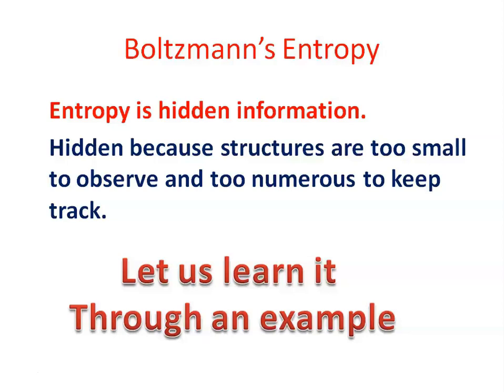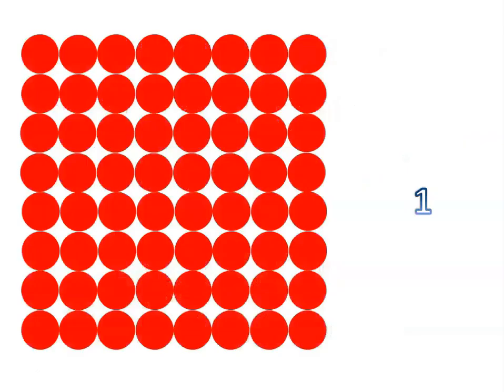Let us learn it through an experiment, and the experiment is based on probability, and therefore it is connected to our subject. Let us suppose that we have 64 coins in a box or in a bag, and we throw that bag from one place to another place in the room. Then we can open the bag and discover which coins are flipped.